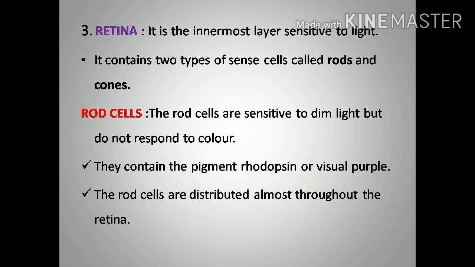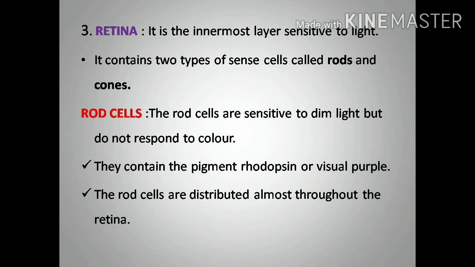Rod cells contain the pigment called rhodopsin, or visual purple. See the spelling: RHODOPSIN, not RHODOSPIN, not spin, rhodopsin. Most students will write the wrong spelling. They will write spin, not rhodopsin, or it is called visual purple.